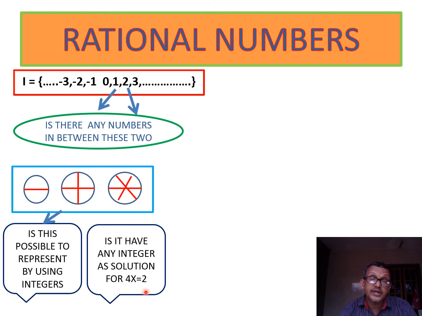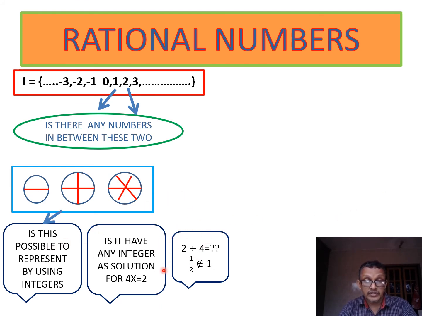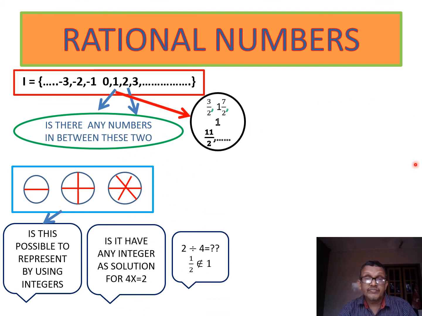For this type of linear equation, you have no solution in this set. Therefore, these integers have no solution for this type of linear equation. Now, 2 divided by 4 is half, and half does not belong to I. So these three questions require another set of numbers. Here we have 3 by 2, which means 1.5.